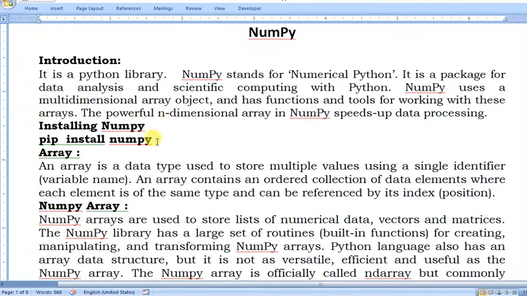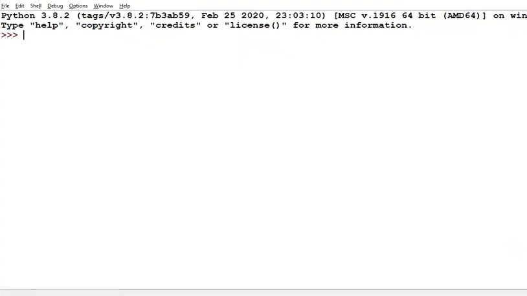When you use NumPy, first you have to import it in your program. Suppose this is our cell, and when you import numpy as np, suppose the error comes here.